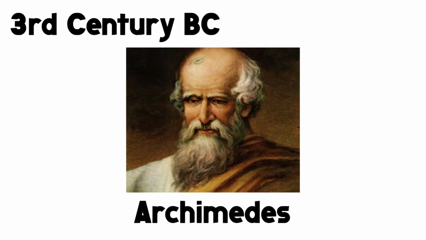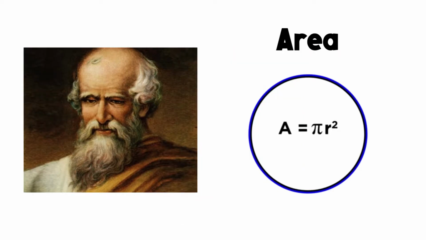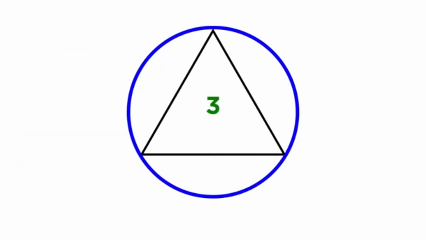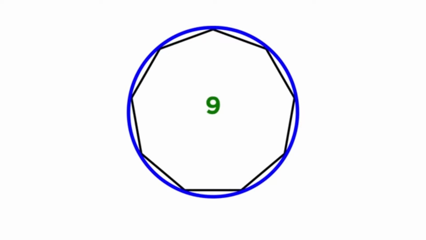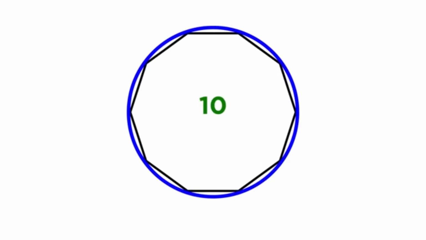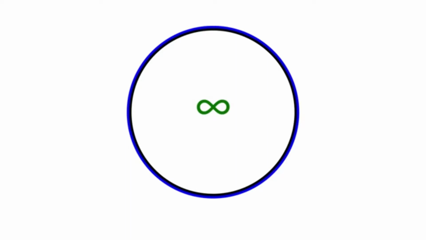A few centuries later, Archimedes built upon the method of exhaustion by using it to prove the area of a circle equal to pi r squared. He did this by inscribing a polygon into a circle and increasing the number of sides each time until he determined that the number of sides needed was infinite. In a way, he had unintentionally developed the concept of what we now call limits.